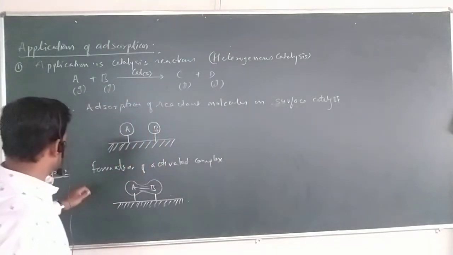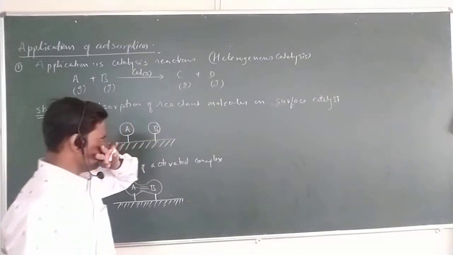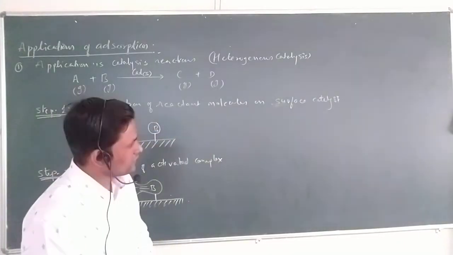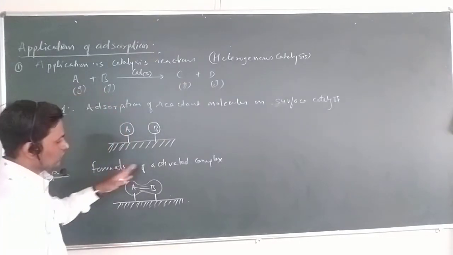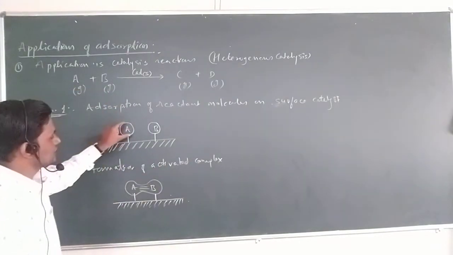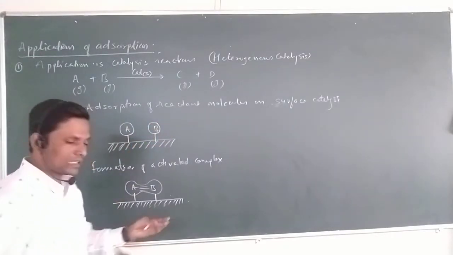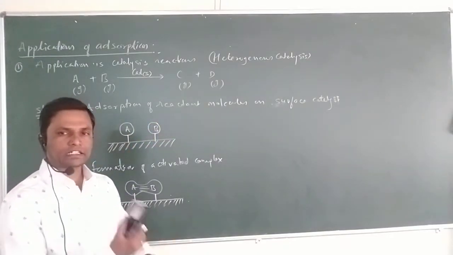So step 1 is the adsorption of reactant molecules on the surface of the catalyst, and second is the formation of activated complex. Once the molecules are adsorbed on the surface of the catalyst, they come close to each other and form the activated complex.